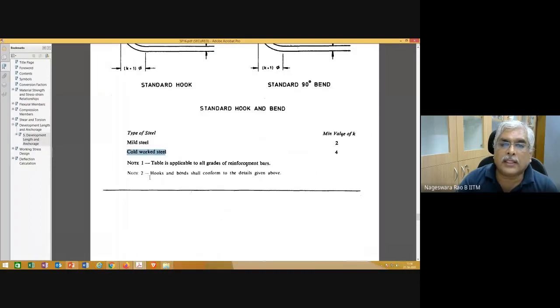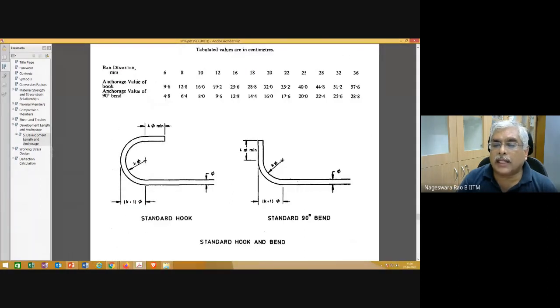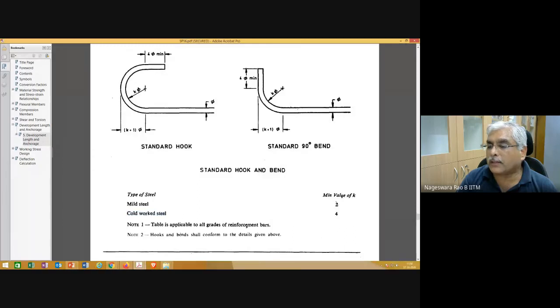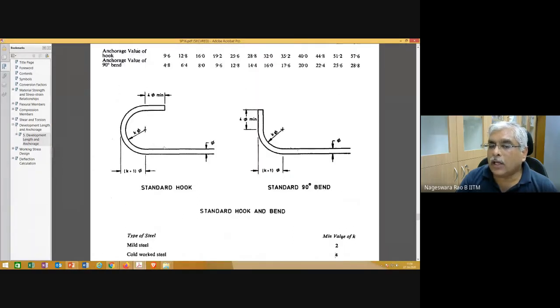Let me magnify. This symbol K is there, K times phi, and K plus 1 times phi. What is this K? It depends on the type of bar. And this is how you need to bend. The radius should be K times phi. And if it is a 180 degree bend or a hook like this, this straight portion should be at least 4 times the diameter minimum. And if it is a 90 degree bend, it should also be 4 times the diameter of the bar minimum.